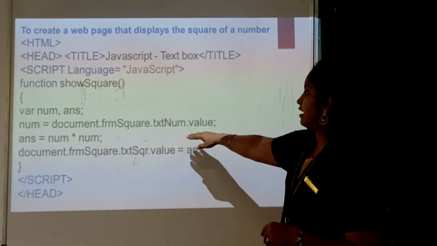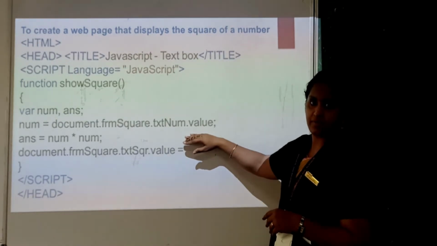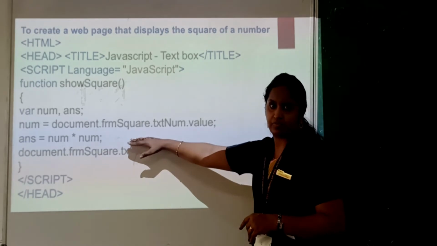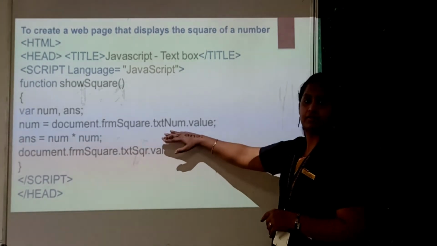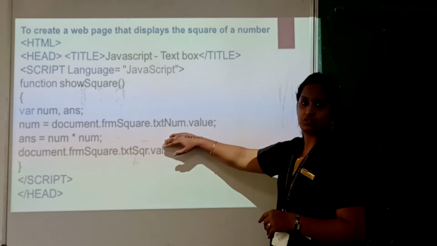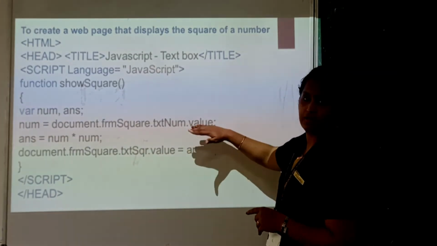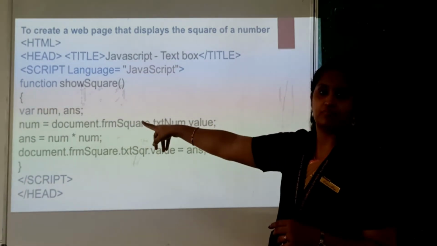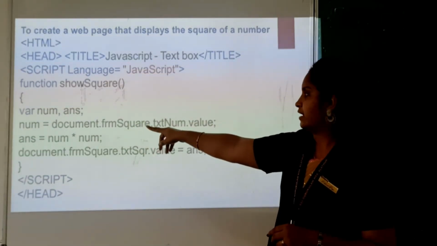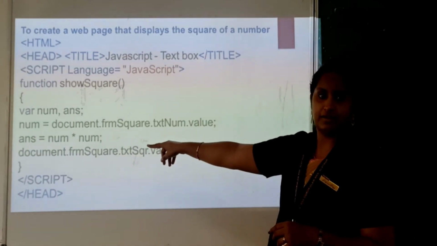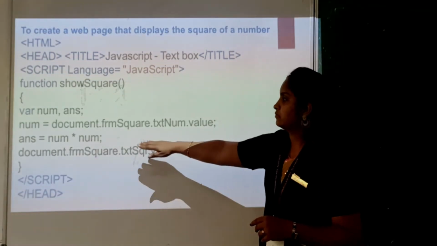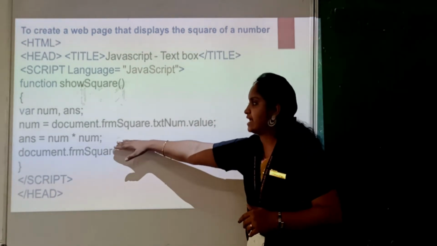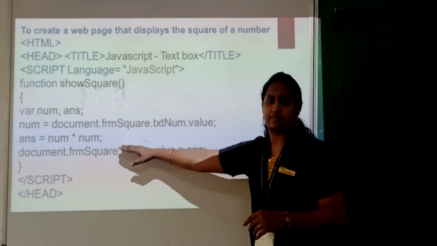Now we are entering the value here. That is the command: document dot, then the form, square, where you have to enter. In that form you enter into the text box named text number, and value means you enter the value. It accepts the value and saves it in the num variable. Next we are calculating. We have entered the equation here, that is answer. In answer only we are saving the value.